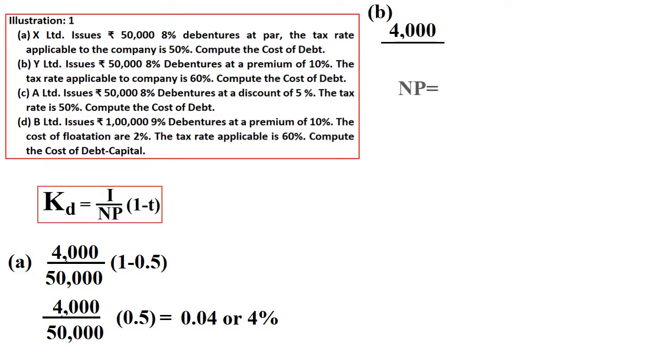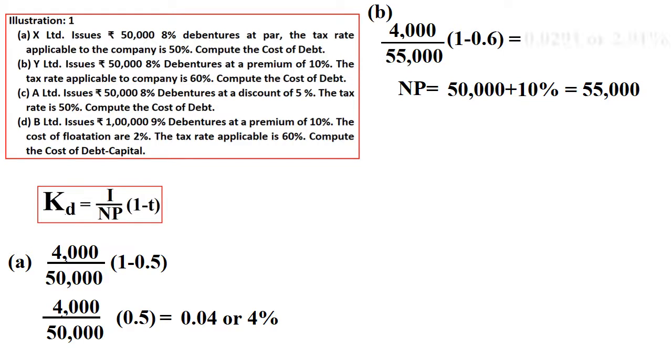Then B, 4,000 divided by net proceeds. In this case, how to calculate net proceeds? Because we are issuing debentures at a premium, 50,000 plus 10%, 55,000 is our net proceeds. So we are taking 55,000 as the denominator into 1 minus tax rate, 0.6. Therefore, our cost of debt is 2.91%.